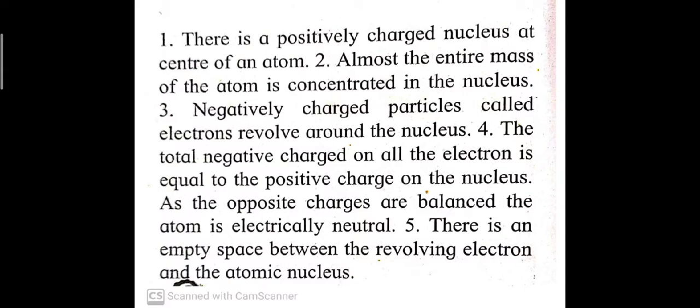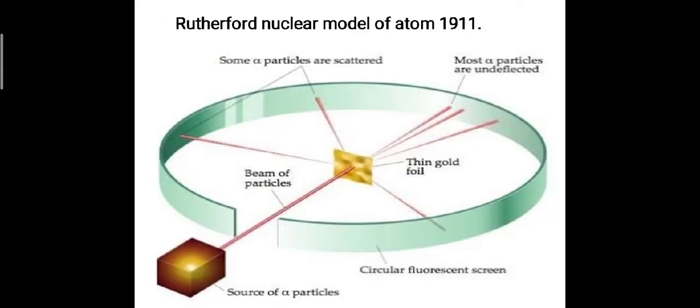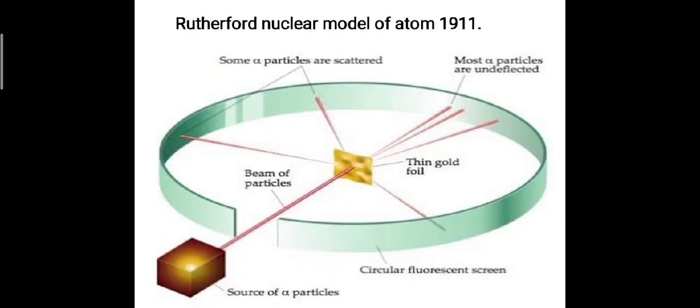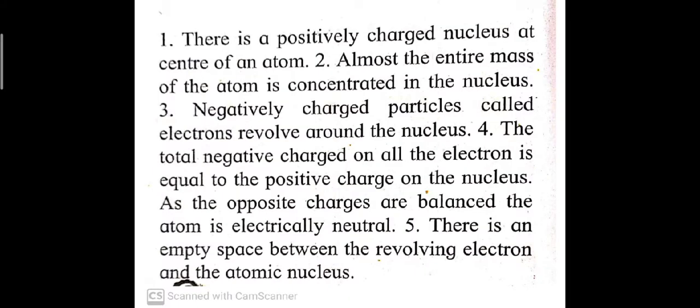That's why some of the beam of particles are deflected, which are embedded at the center of this thin gold foil. Why did the deflection happen? Because some obstacles are present inside this gold foil. So where are those obstacles present? At the center of this thin gold foil. So there is a positively charged nucleus present at the center of the atom. Almost the entire mass of the atom is concentrated in the nucleus.